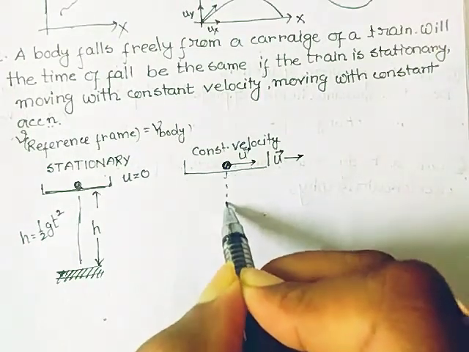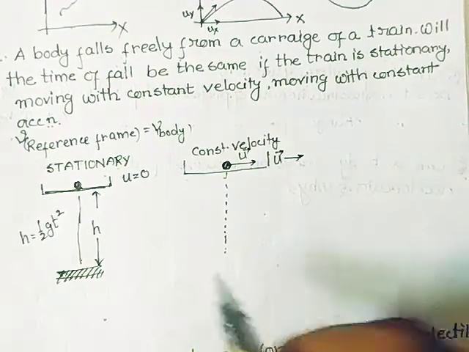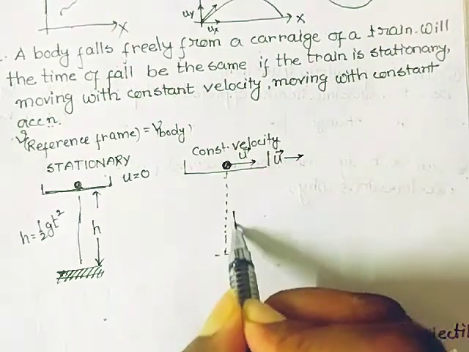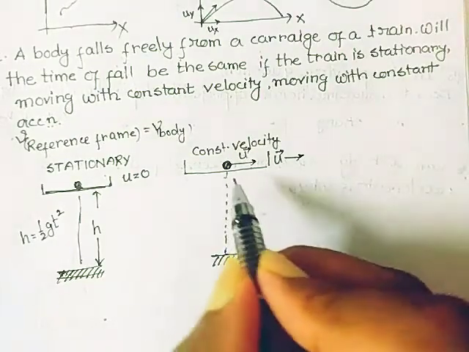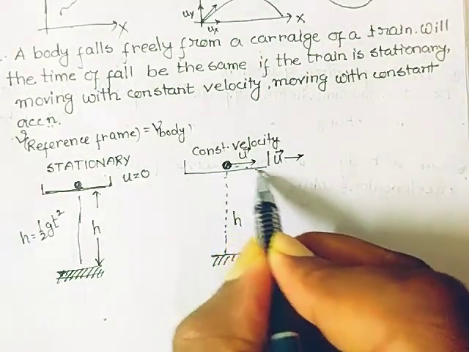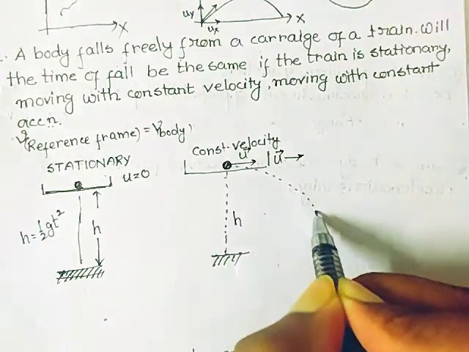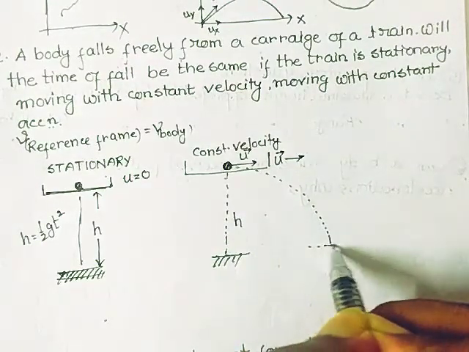Now it does not fall straight down and reach the ground. If it is at a height h from here, it does not fall like this, but it starts moving this way and falls somewhere here.